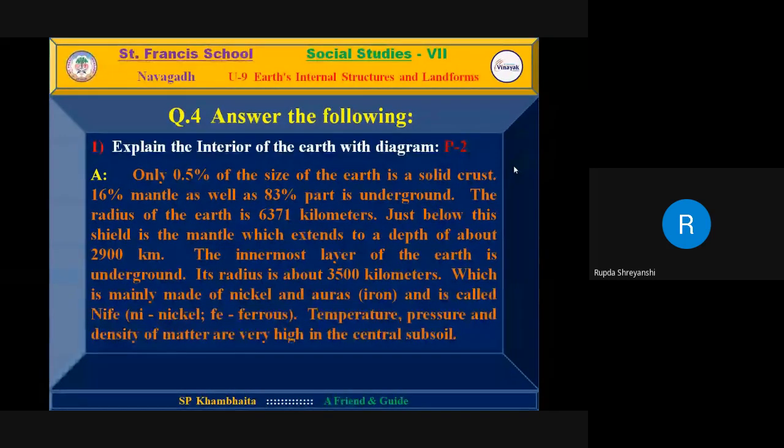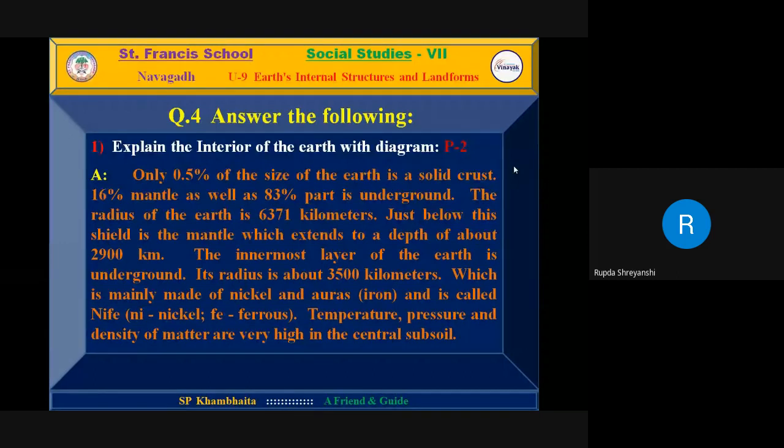The innermost layer of the Earth is the core. Its radius is about 3,500 kilometers, which is mainly made of nickel and ferrous iron, and is called nife. Ni for nickel, Fe for ferrous.